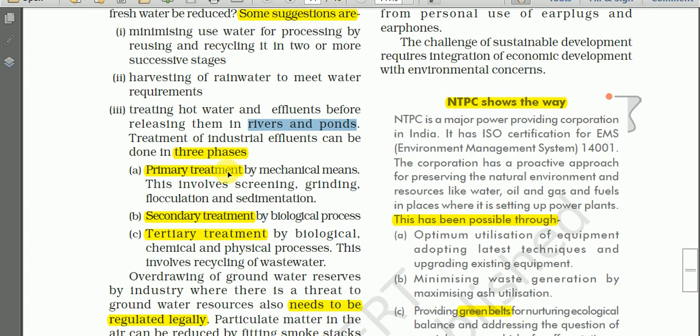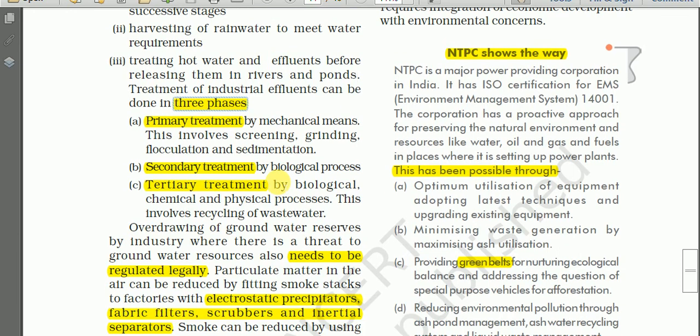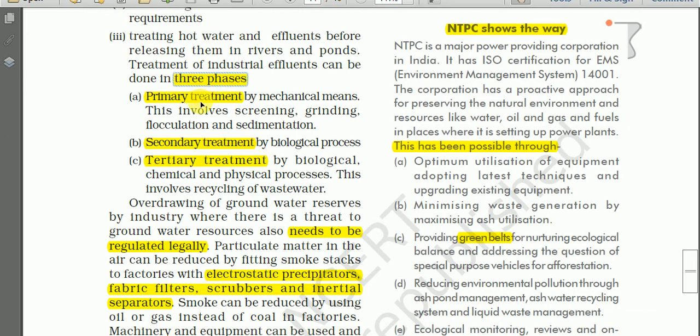And this treatment of industrial effluents can be done in 3 phases. So the first one is the primary treatment.